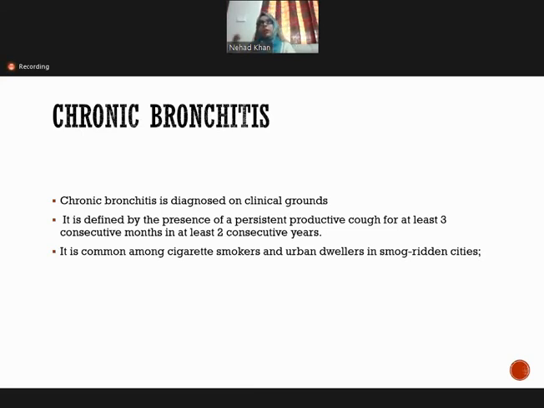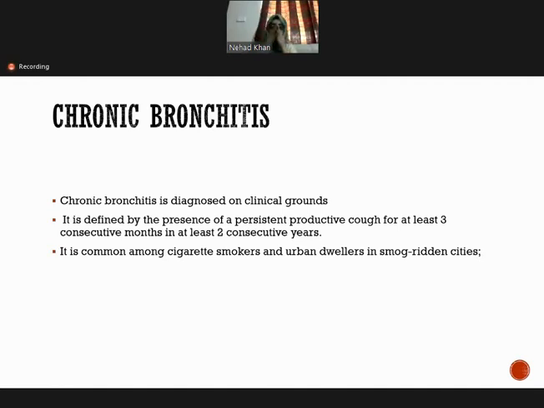That the patient is having productive cough with sputum, not dry cough. It should be productive cough for continuous 3 months, and in continuous 2 years. If in 2 consecutive years the patient has a complaint of productive cough for 3 months, then the patient will be diagnosed as chronic bronchitis.